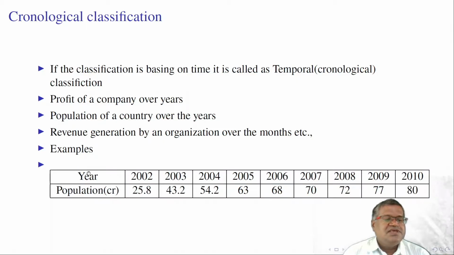This is an example of chronological classification. Here the year and population are given. Population is in crores. Year is from 2002 to 2010. The population is 25.8 crores in 2002. In 2003, it is 43.2, like that. In 2010, it is 80 crores.